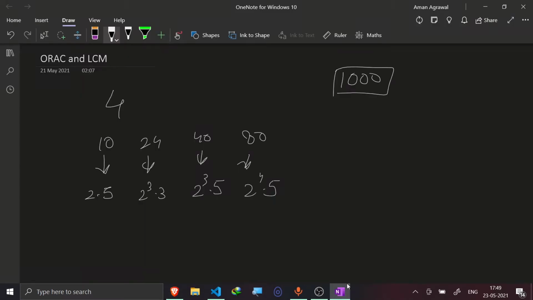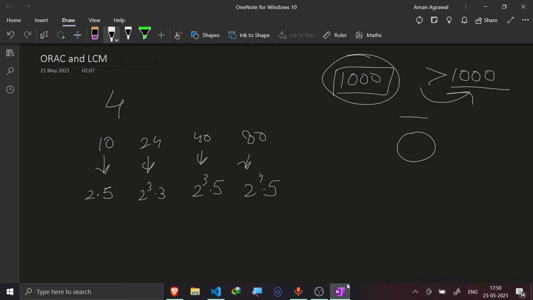So I would find all the prime numbers till 1000, and if there is any prime number after 1000 present in that number, I would directly add that number in my map. What I'm trying to say is that, suppose I take any number which is greater than 1000, then all the prime factors of that number would be either less than 1000, or there would be at most one prime which would be greater than 1000. So after checking all the primes, I would check whether that number is greater than 1, and if it is, then that number would definitely be a prime number.